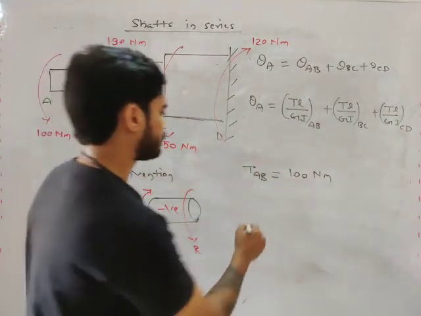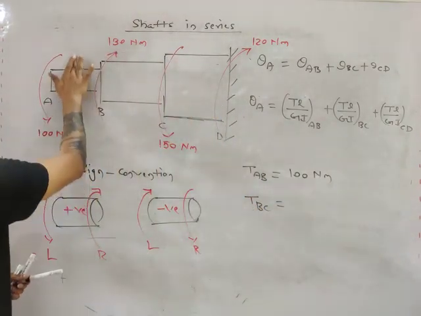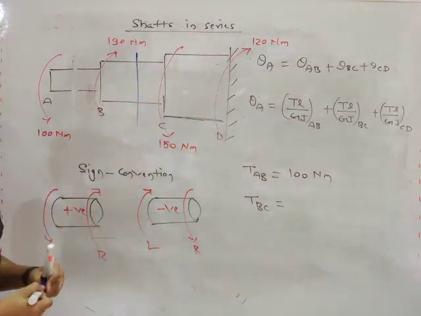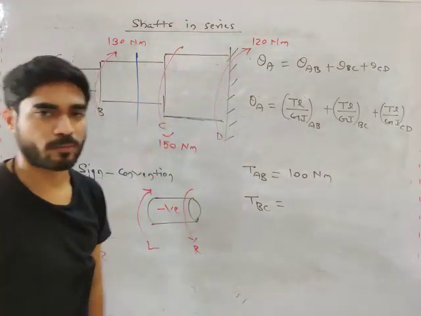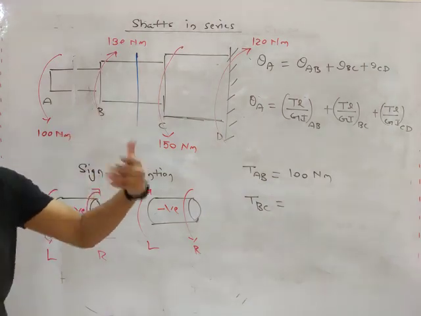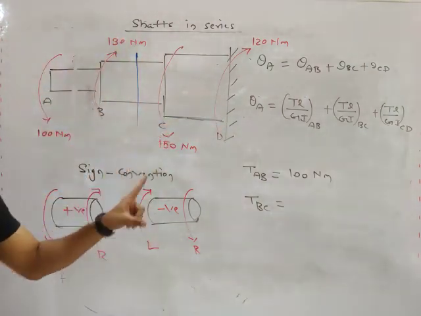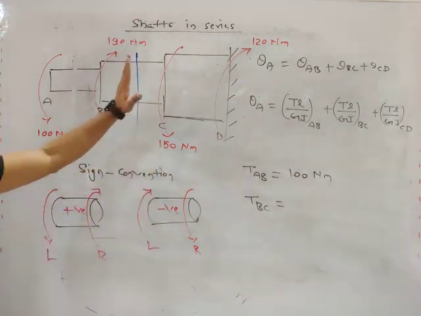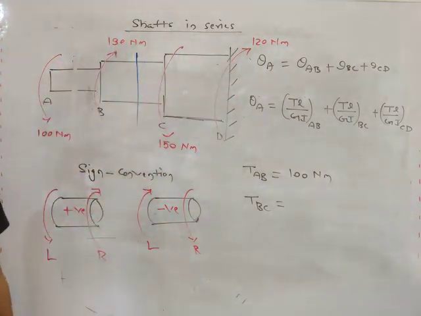Okay. Similarly, calculate torque in BC, my friend. So I will consider a plane between B and C. You can calculate torque from left or you can calculate torque from right. You have to just use sign convention, otherwise your sign will be different. From left you will get a different sign, from right you will get a different sign. So just because of this we are using a sign convention so that we can get the same sign from left and right.